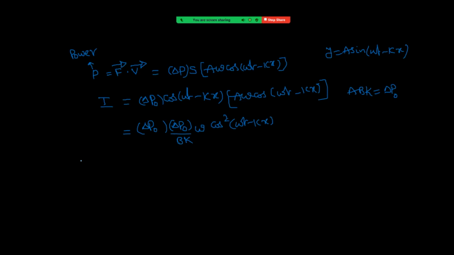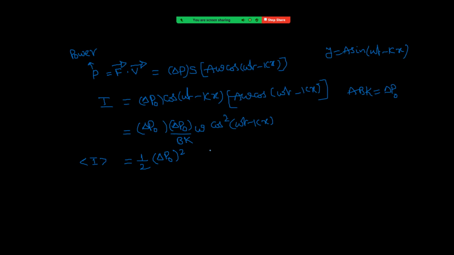Let us take average intensity. Then for one cycle, for the cos square function, the average value is a half. So this is now half square of delta P naught.